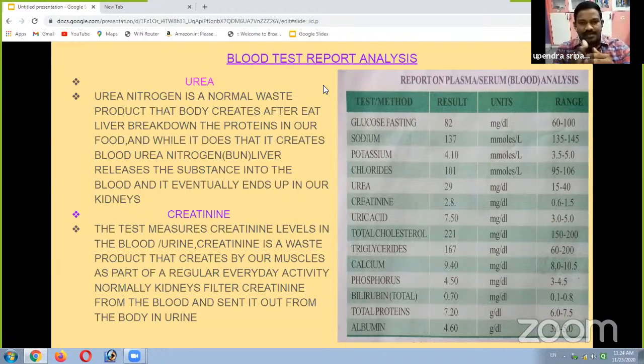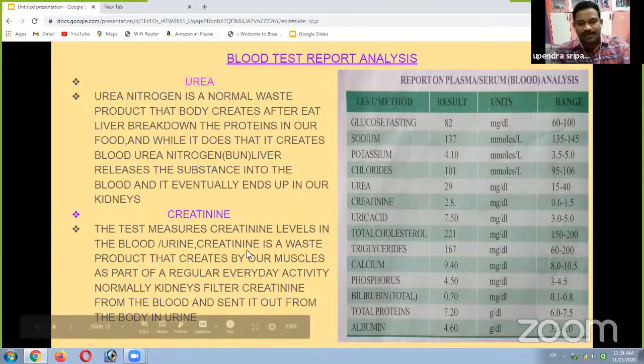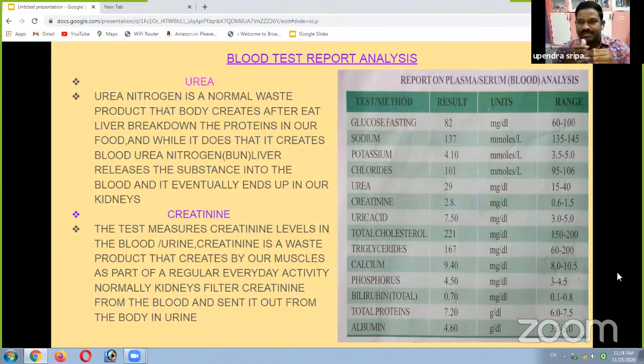Eventually this urea ends up in our kidneys, which filter and send out this harmful item. Then creatinine. Often we hear about creatinine. Creatinine is also a waste product. When new muscle cells are formed, through muscle cell activity, blood creatinine is formed. It is also a waste product.